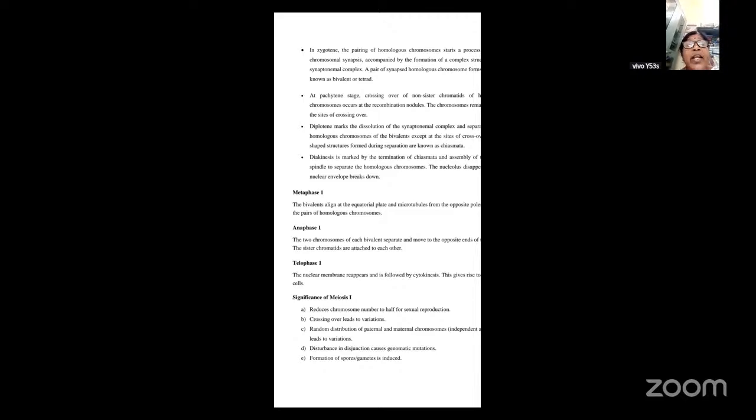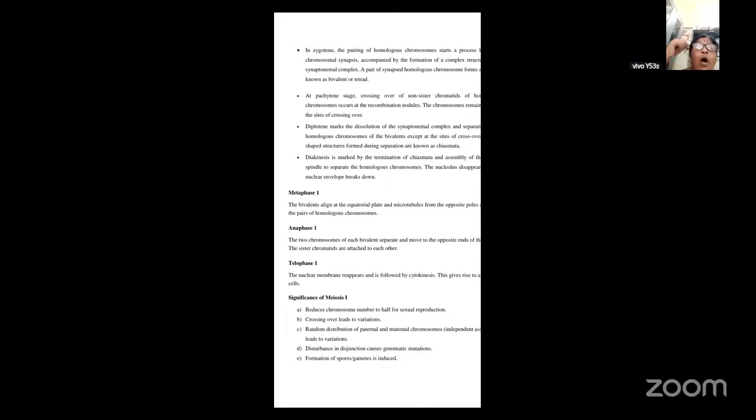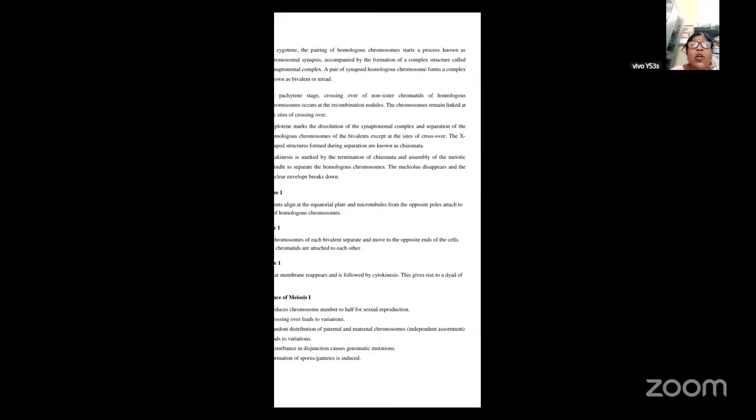Now coming to the next stage, that is the pachytene. In pachytene, the crossing over of the non-sister chromatids of the homologous chromosomes will occur at the recombination site. So in this pachytene, the crossing over of the non-sister chromatids of the two homologous chromosomes will take place, and these chromosomes will remain linked at the site of the crossing over.